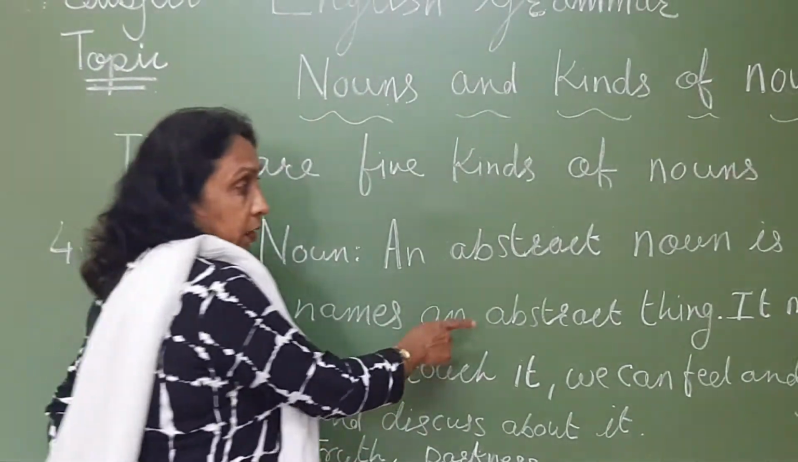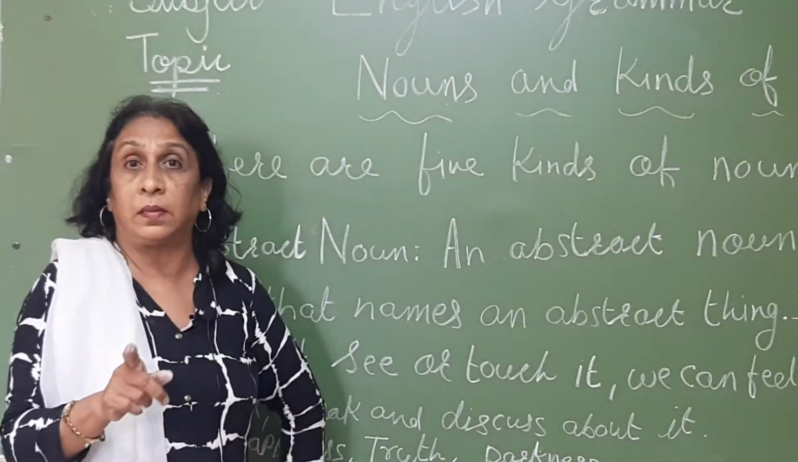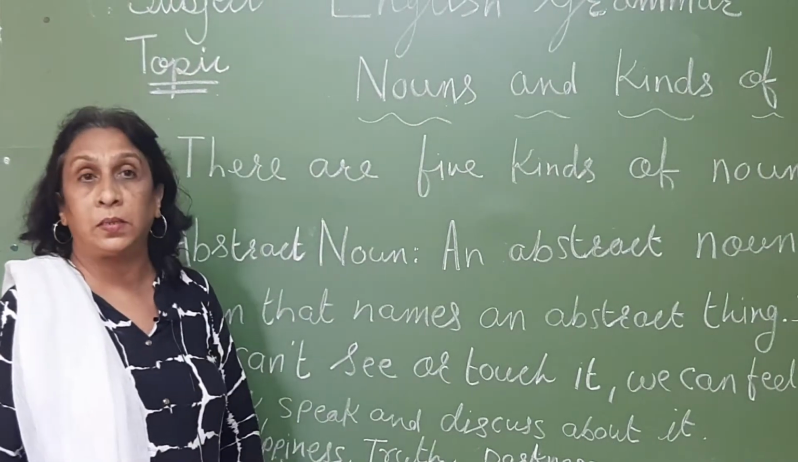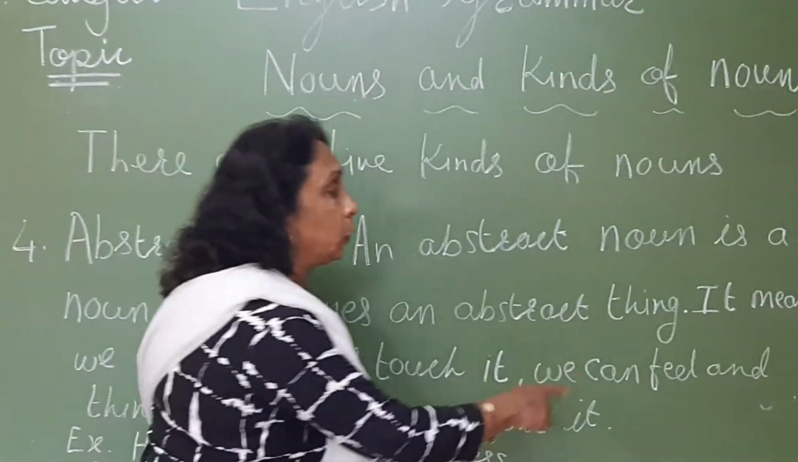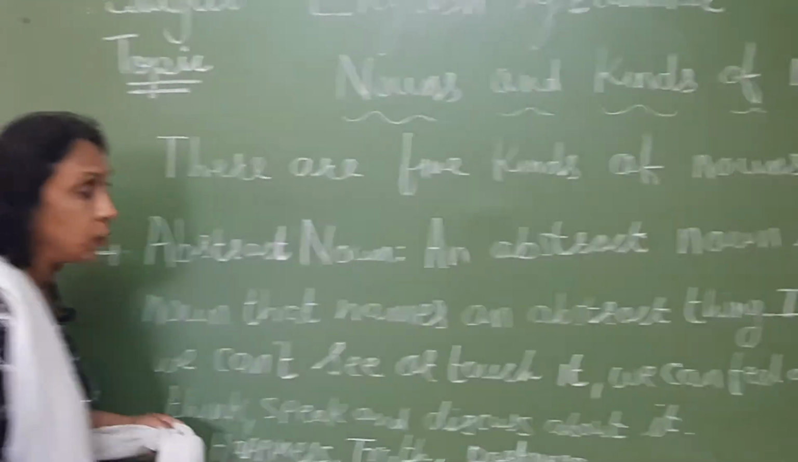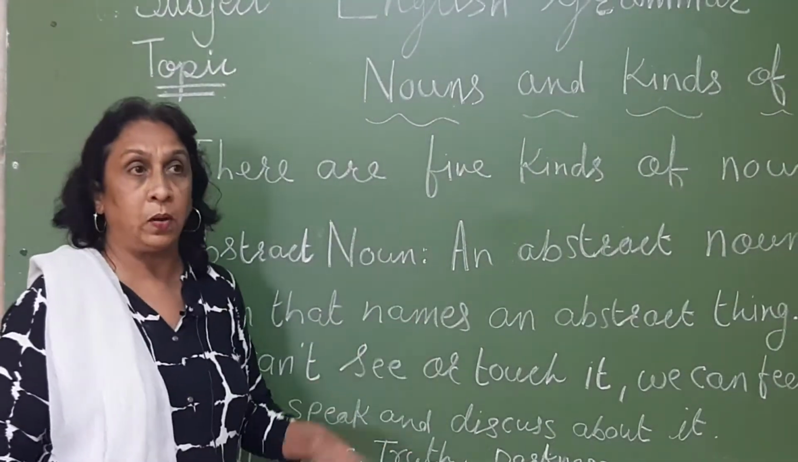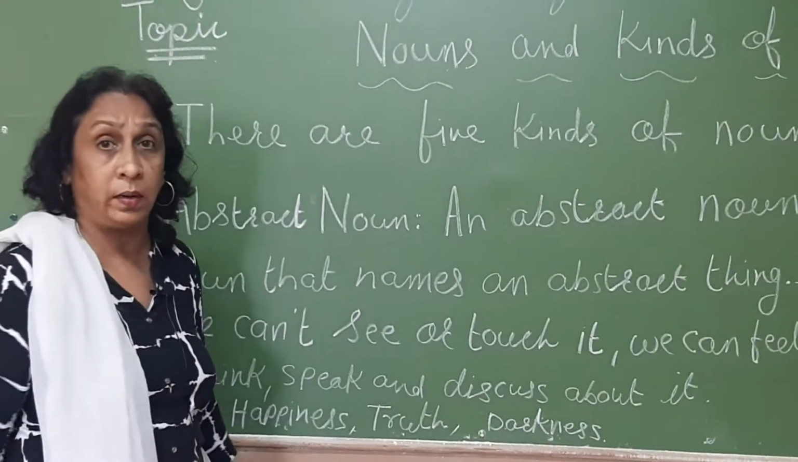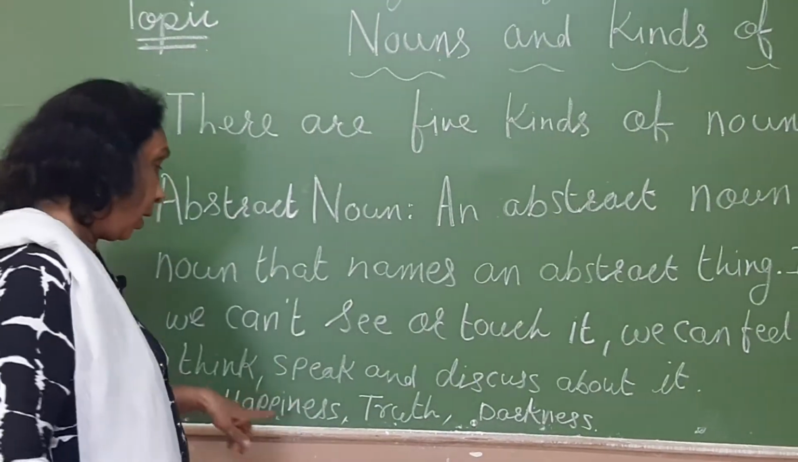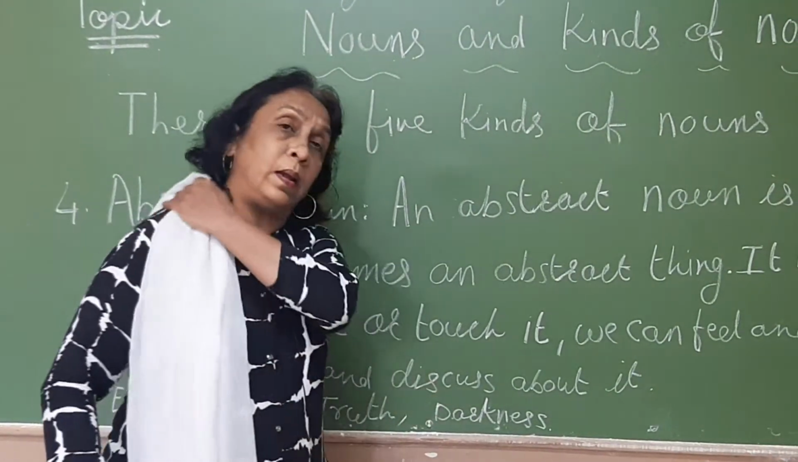Remember this, children. Abstract thing means what? An abstract thing is a thing which does not exist. It does not have any existence. So it means we can't see or touch it. Abstract noun, we cannot see or touch it. We can only feel, think, speak and discuss about it.